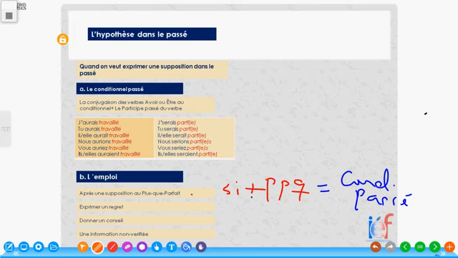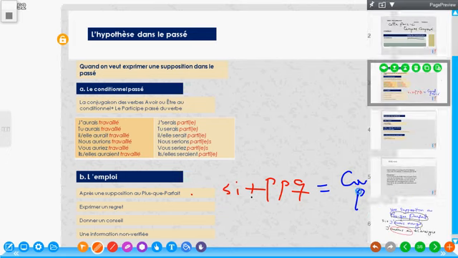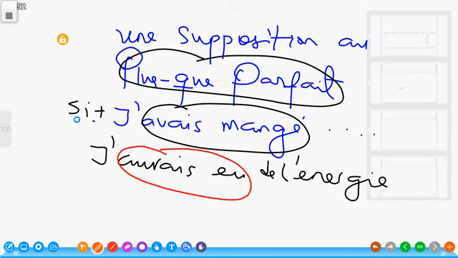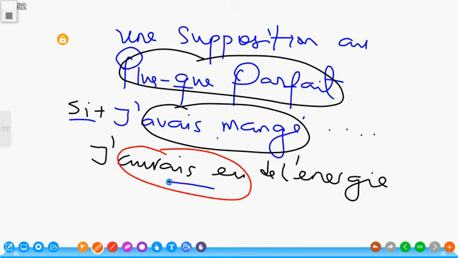What I mean is that when there is the word si, si plus plus-que-parfait gives us conditionnel passé. All right, why not try it out? I think you would like to make some expressions that follow this principle.